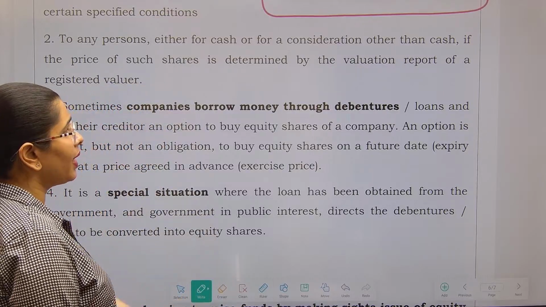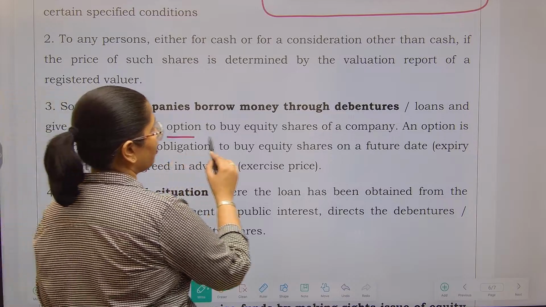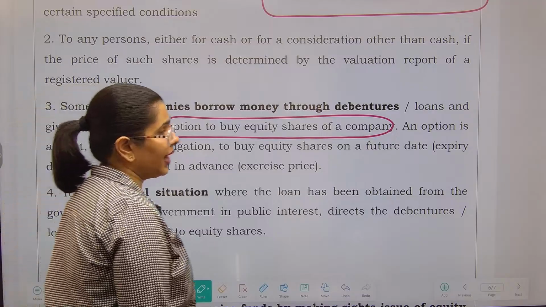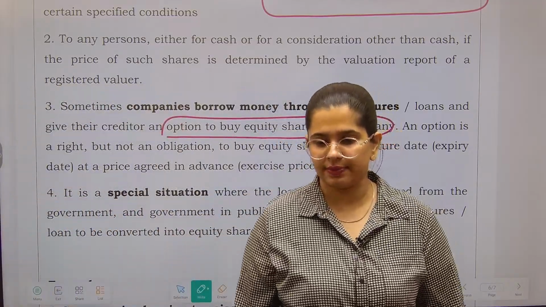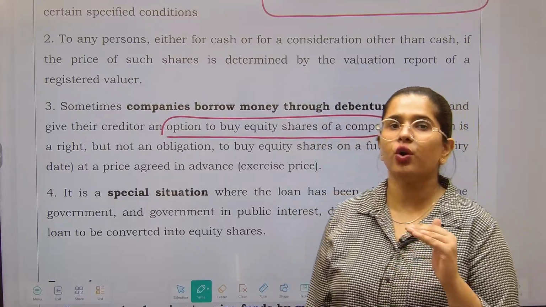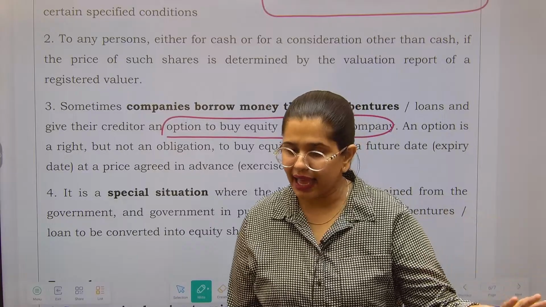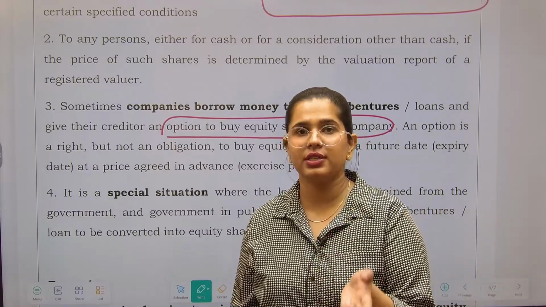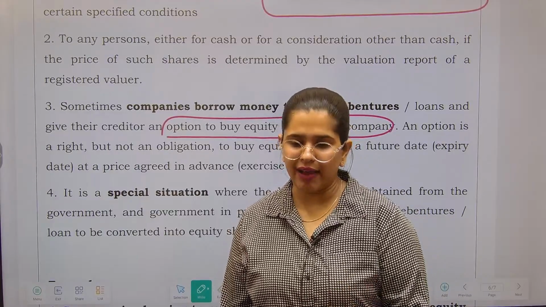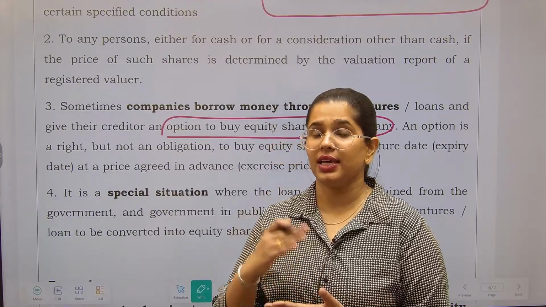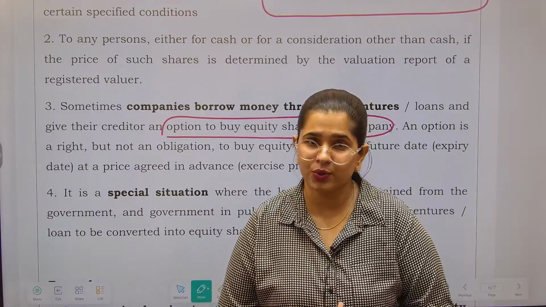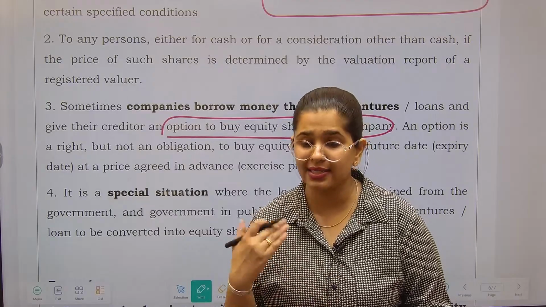Next, sometimes companies borrow money through debenture loans and give their creditors an option to buy the equity shares as well. This option is a right but not an obligation to buy equity shares on a future date. For example, convertible debentures. Convertible debenture says that at the time of maturity of debenture, the debenture holder has the option that they can take the cash or they can convert the debentures into equity shares as well. Suppose our company has taken a bank loan. Now it does not have the money to pay for the bank loan, and it says that you can take up our equity shares. So again, we are issuing the shares, but we are not issuing to the existing shareholders, and it will not be called a right issue.